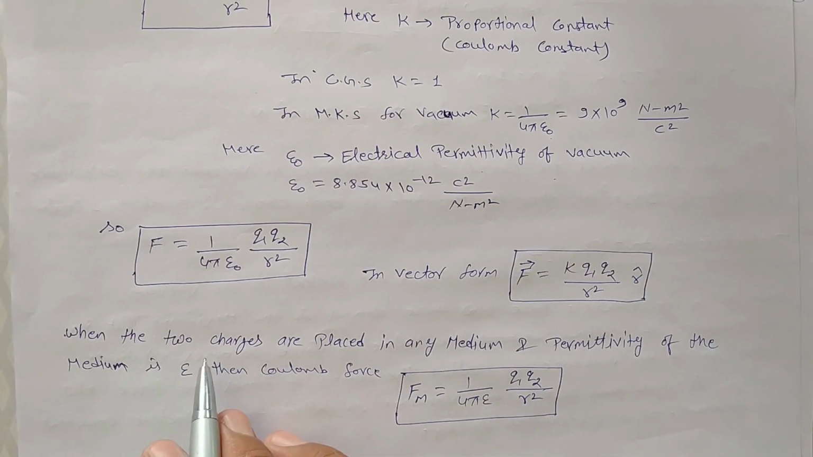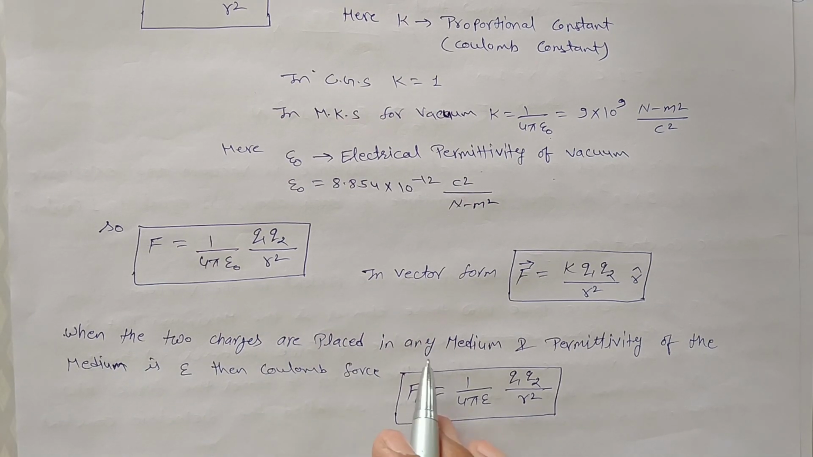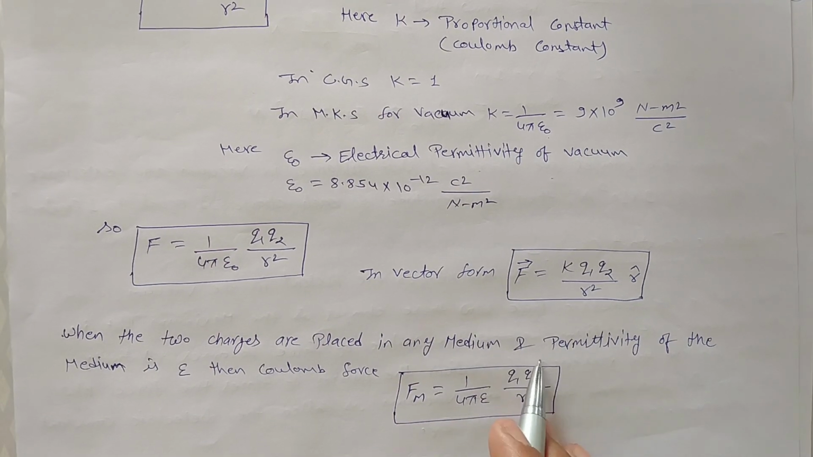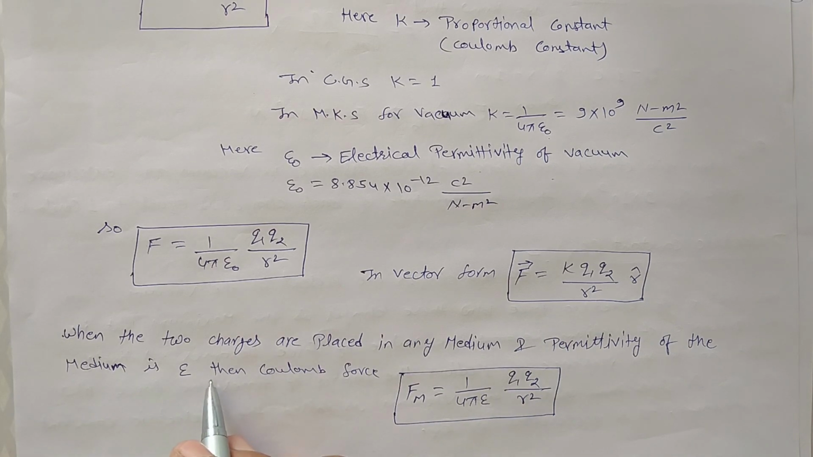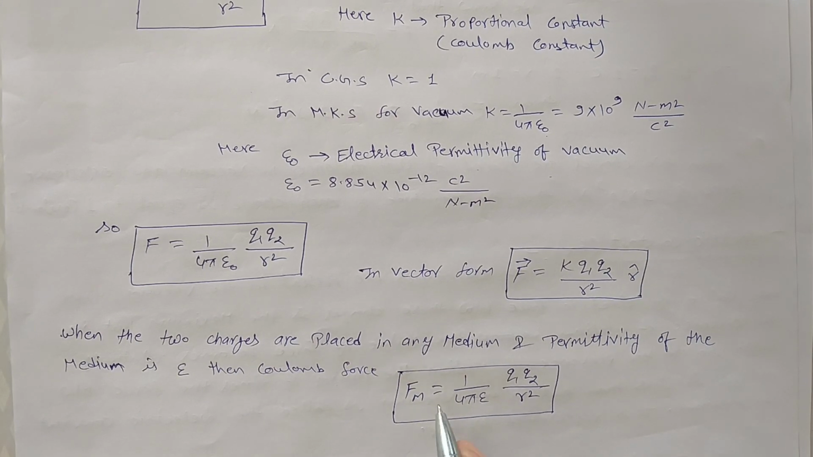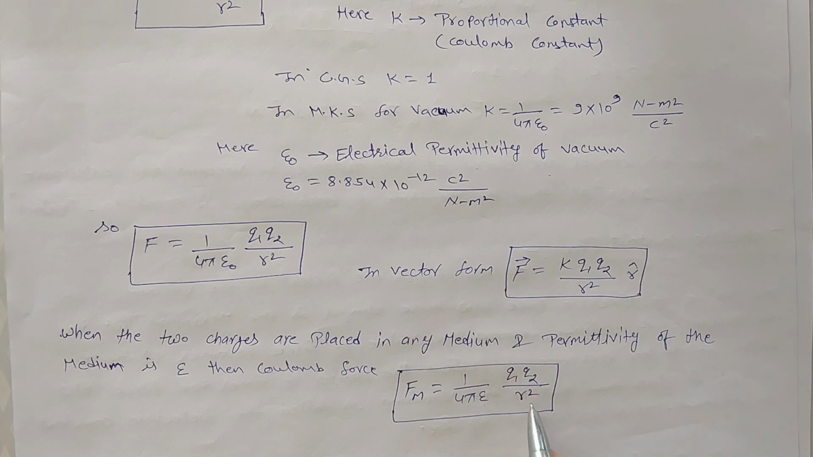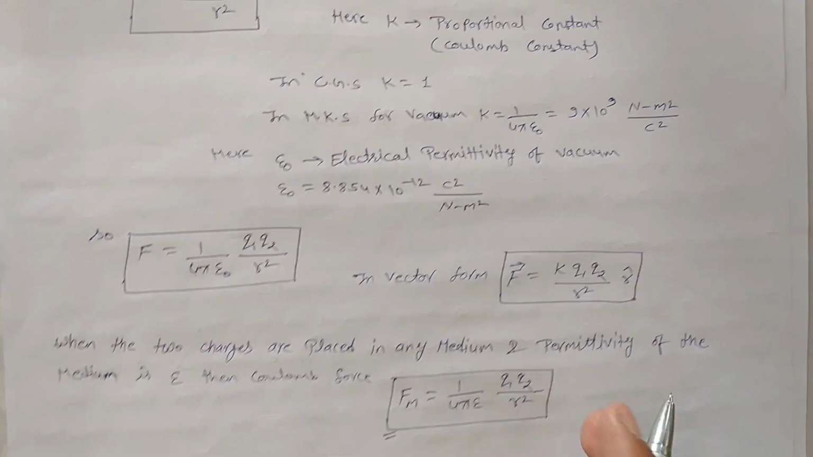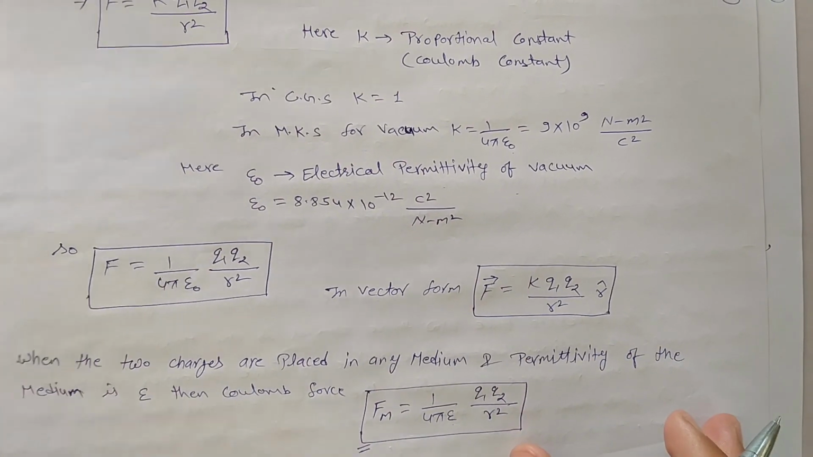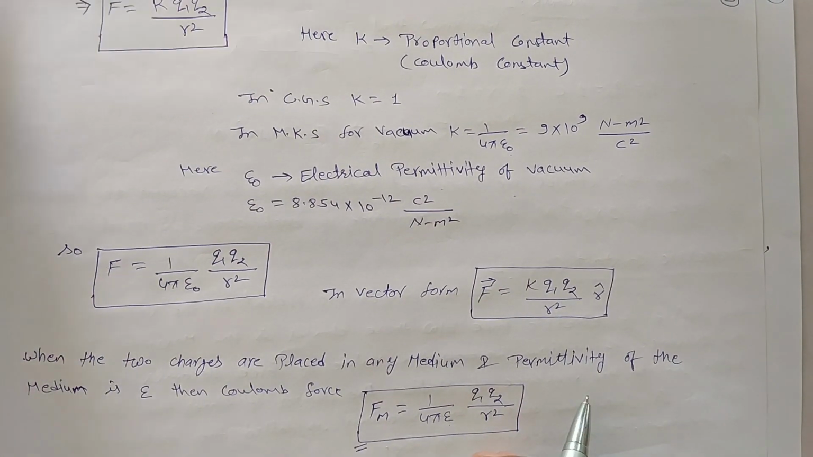When the two charges are placed in any medium and permittivity of the medium is epsilon, then Coulomb force in medium can be written like this: F for medium is equals to 1 upon 4 pi epsilon, where epsilon is the permittivity of the medium, Q1 Q2 over r square. This form is the representation of Coulomb's law.